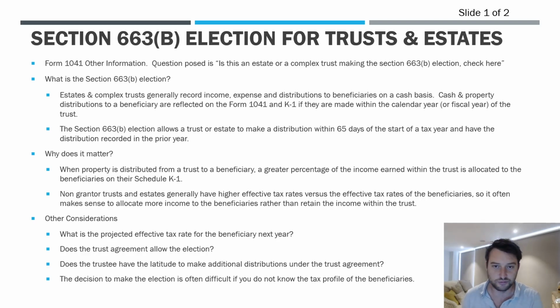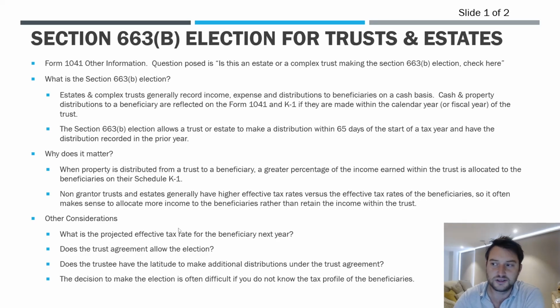Now this is also important because generally speaking, again, the trusts have higher effective tax rates than the beneficiaries most of the time. Not all the time, but in a lot of cases, that's the reality of the situation here. So there is almost an incentive to try to allocate as much income to beneficiaries as possible because overall it will create the lowest effective tax rate across all the parties.